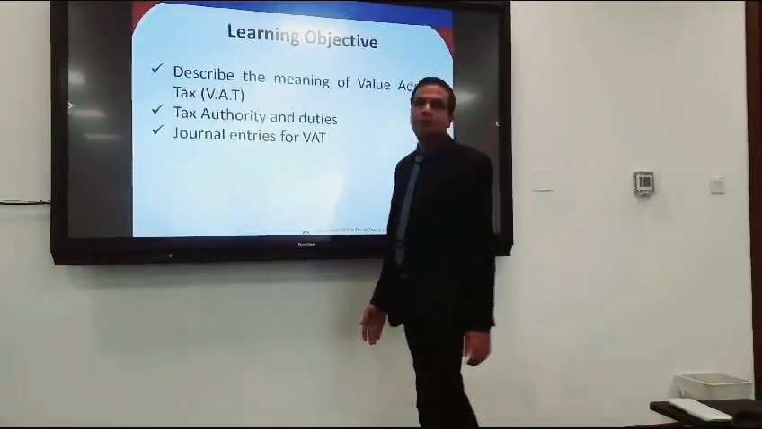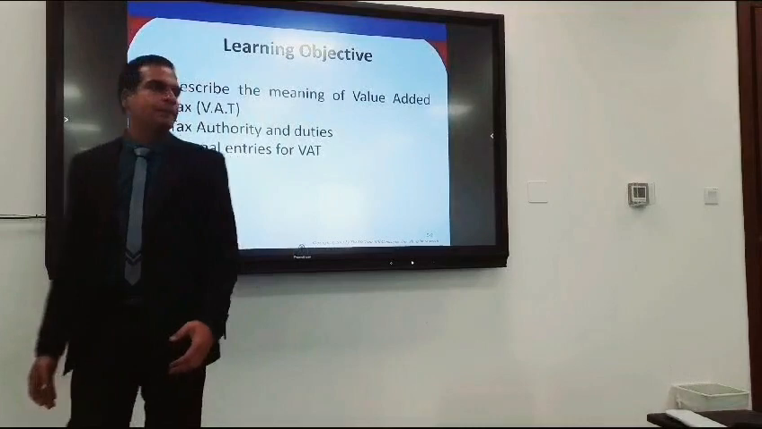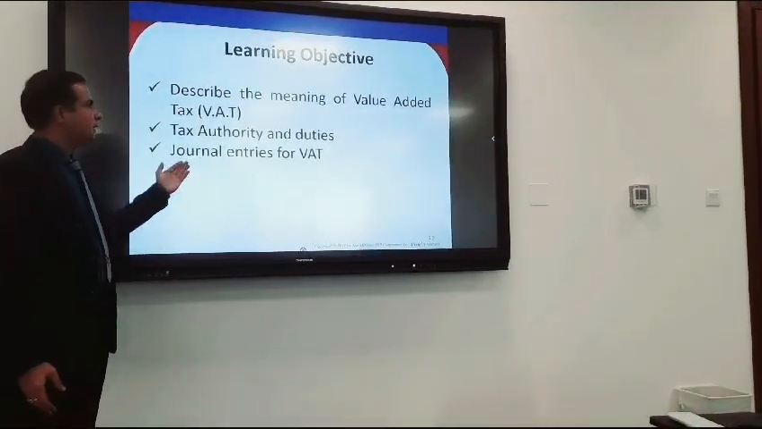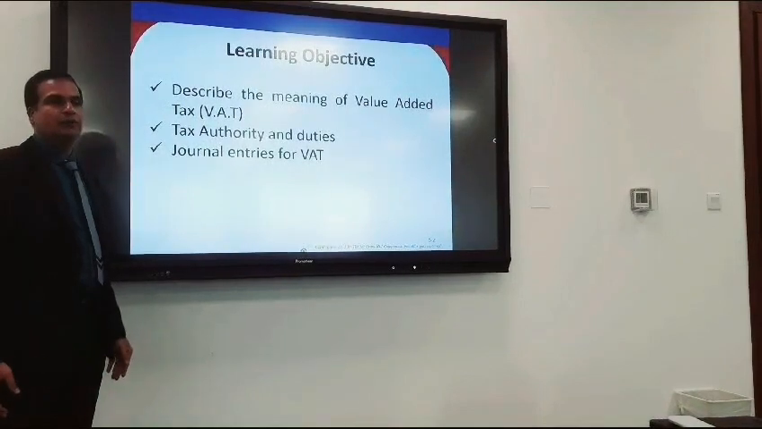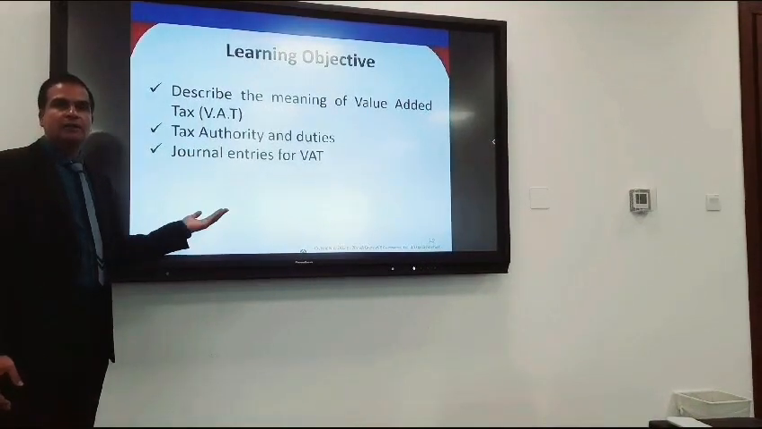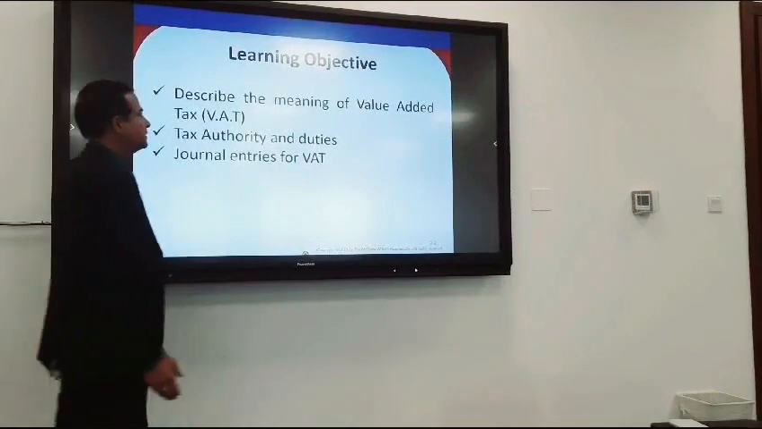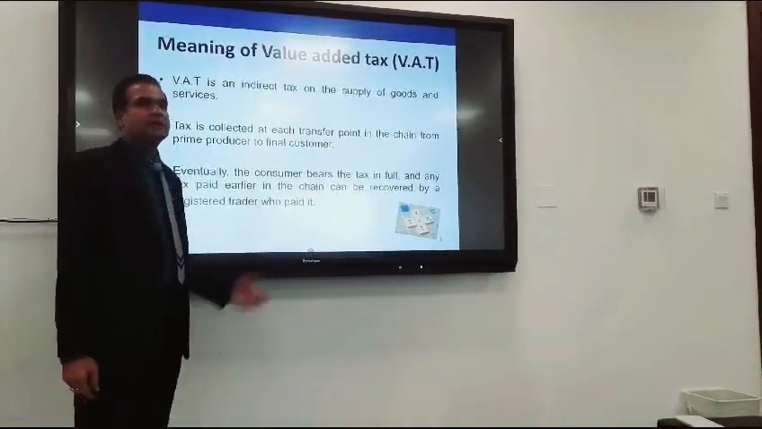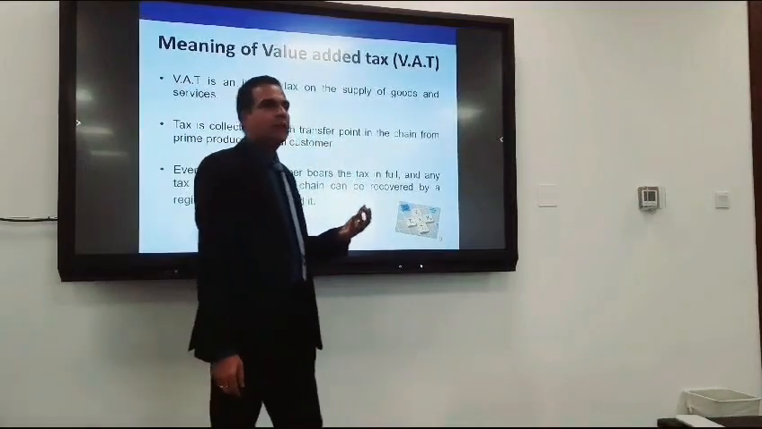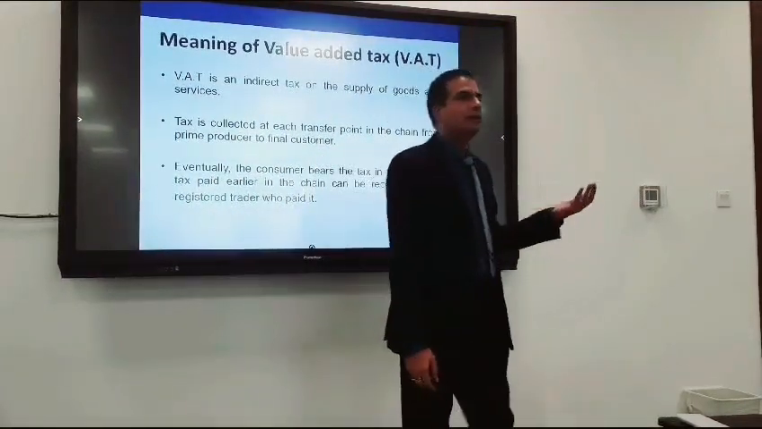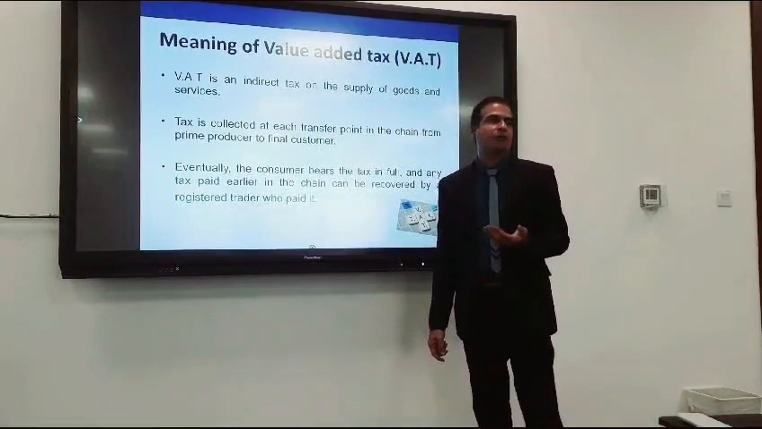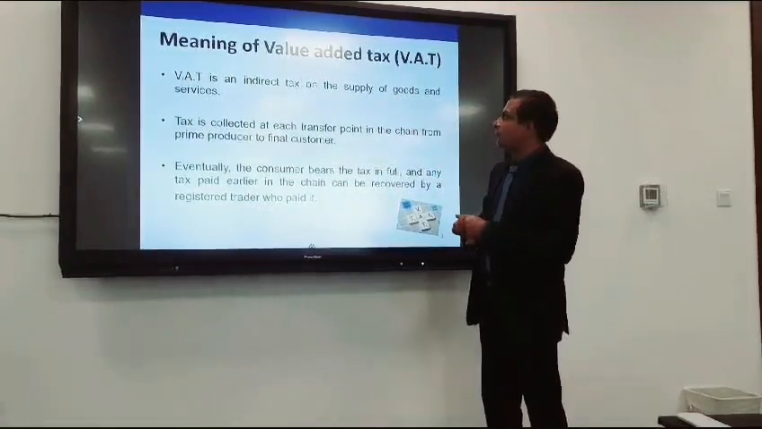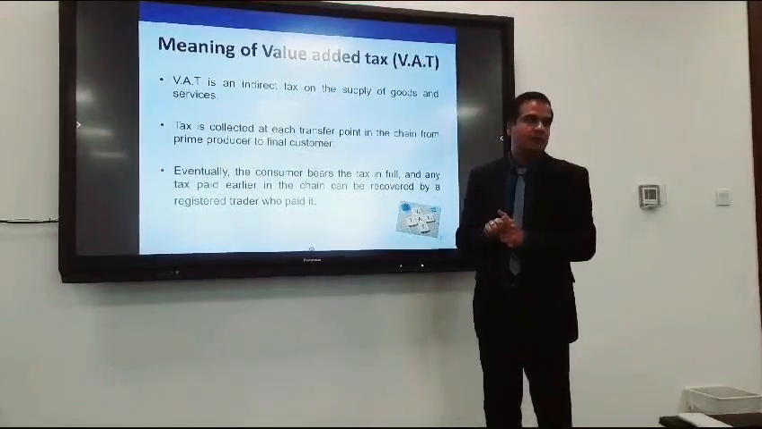Our objective is to know the meaning of VAT and what is the tax authority, what are their duties, and what is the journal entry we have to record at the time of sales and at the time of purchase. These are our objectives. Let us see. VAT is a tax, everybody knows that. We are paying VAT when we go and buy things, goods, products, or when we buy services. So, VAT is an indirect tax on the supply of goods and services.